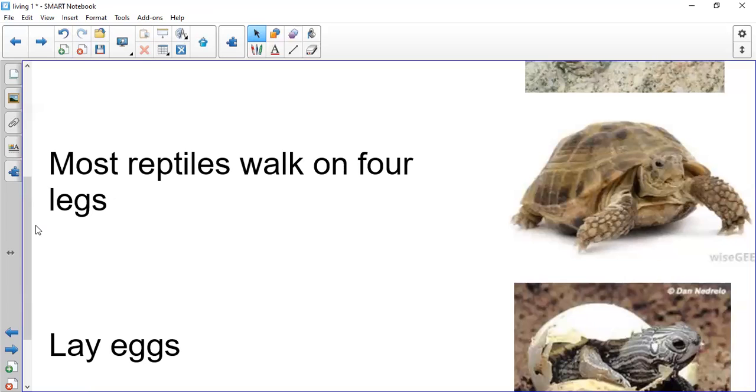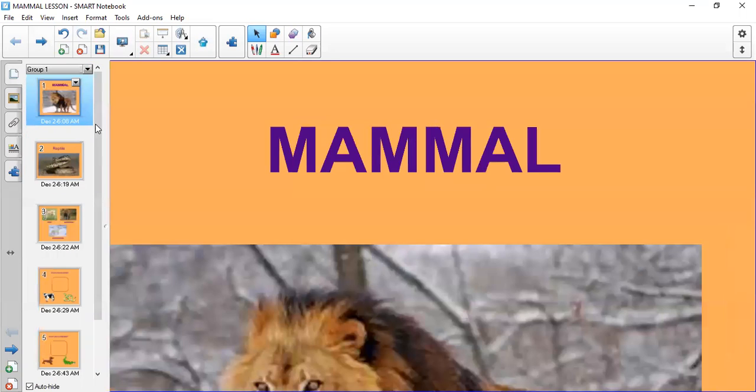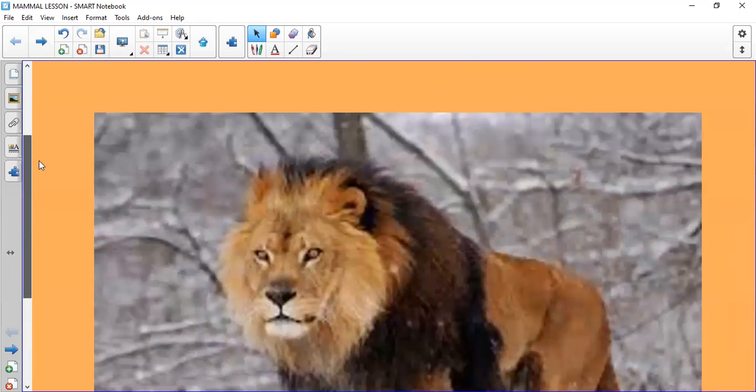Now I have an activity that I want to do with you. Let's share it. Here is showing you the picture of the lion, and I hear someone saying mammal. Yes, excellent. The lion is mammal because it has hair or fur, as you can see.